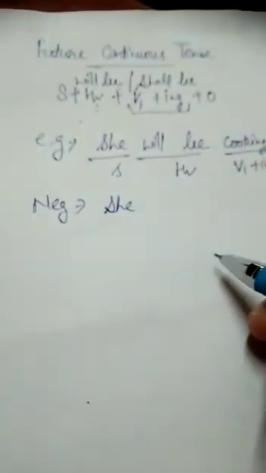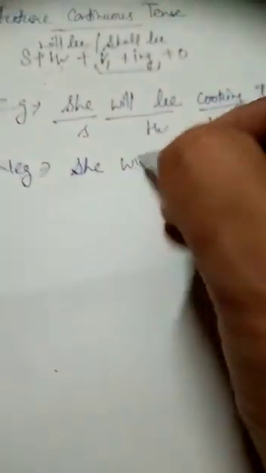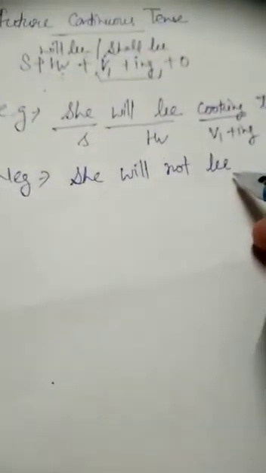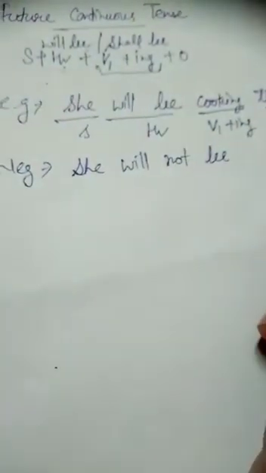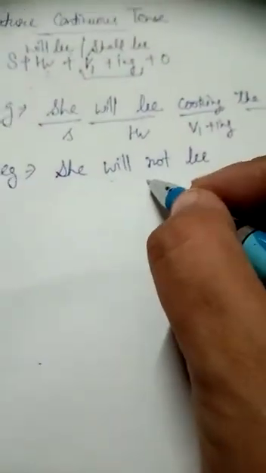Now I am going to change it into a negative sentence. After the helping verb, when we use no, never or not, it becomes the negative type of sentence. Keep in mind, when you are using not, between will and be we will use not. It doesn't mean we will say she will be not. It is incorrect. We will use she will not be. Between will and be we will use not. She will not be cooking the food. It is the negative type of the sentence.